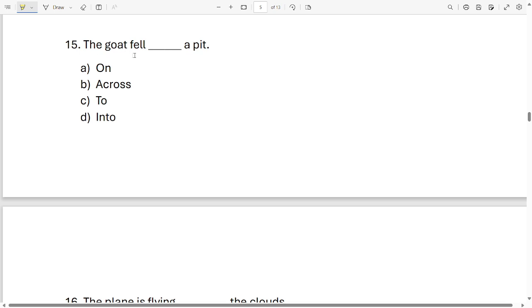Okay, next sentence. The goat fell dash a pit. Which word will come over? On, across, to, into. Which word is correct? Look at the sentence. Look at your options. What will come over there? It is option D. The goat fell into a pit.